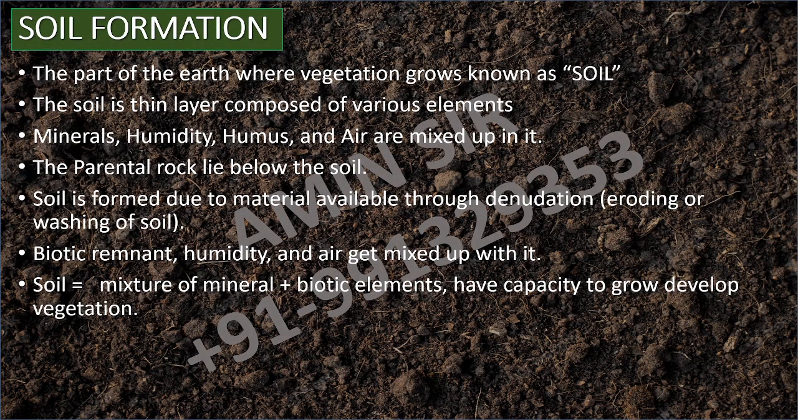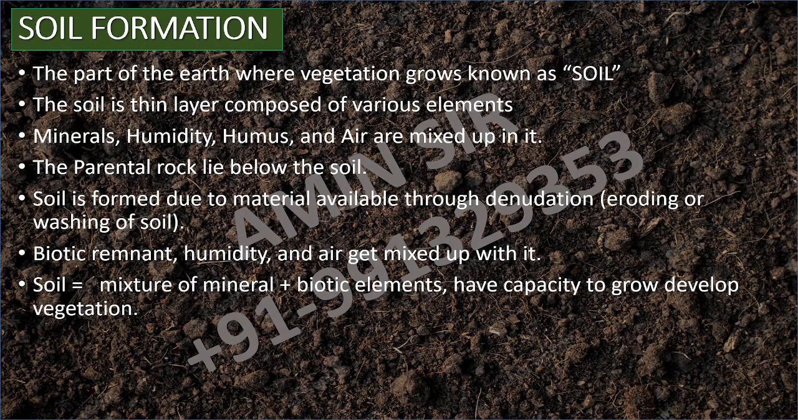Next, we are looking at soil formation. How is soil formed? Soil is also a resource for us. We are growing plants and trees on it, and where we are right now living is also on soil. So what is the exact definition of soil? The part of the earth where vegetation grows is known as soil. When we grow plants and vegetation, that part of the earth is called soil.